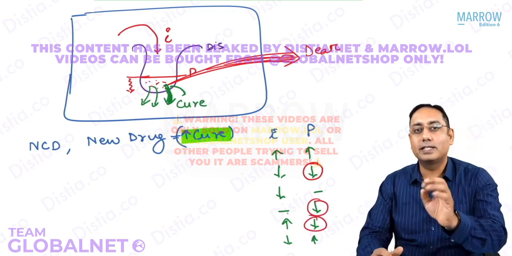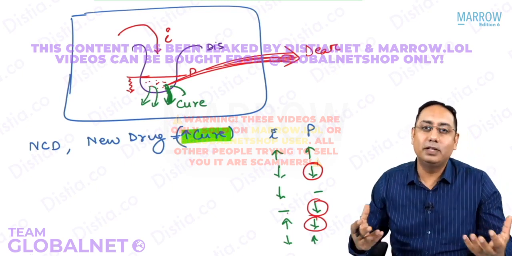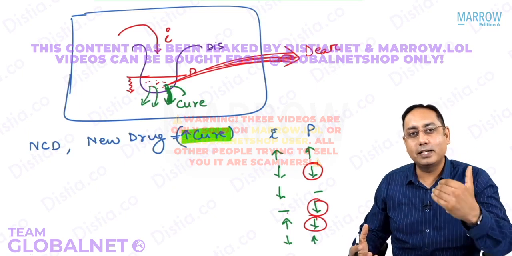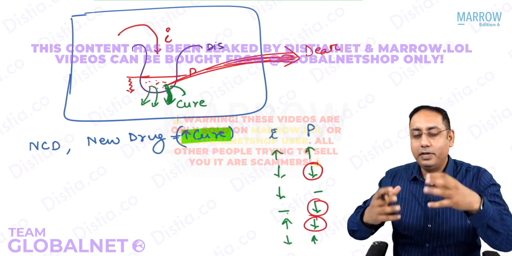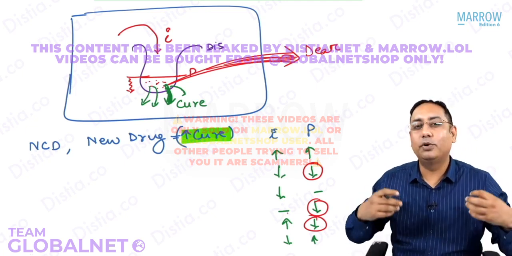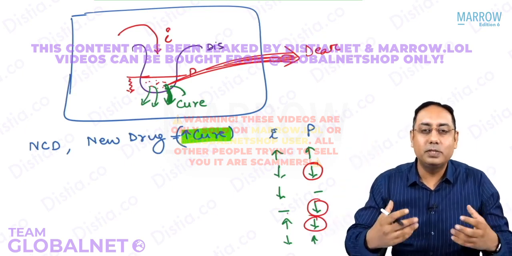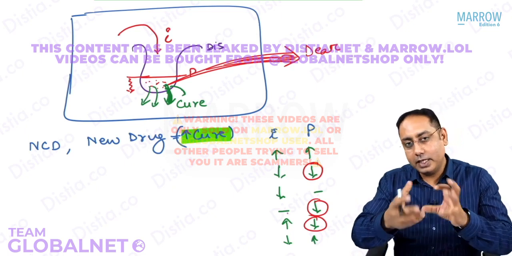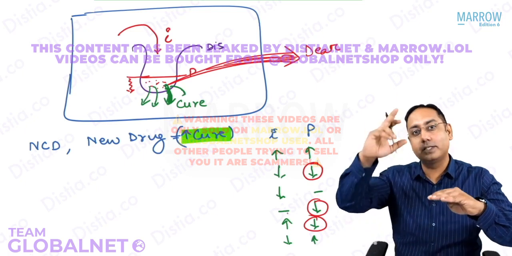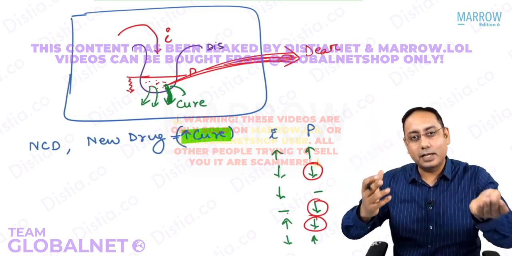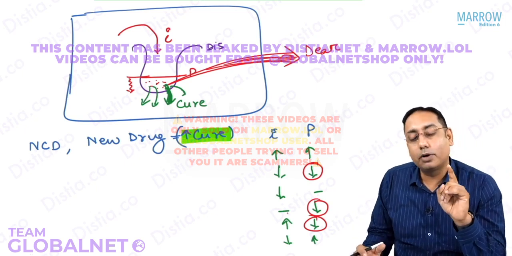Simple. So first I want to train you, beta, that it is wrong somehow. In the medical schools, we have been teaching it as incidence and prevalence. Please note it is always prevalence followed by incidence. We are humans. We don't make disease. We don't make incidence. We can either cure or we can kill, right? So we are humans. We are doctors. So we can change the cure or the death of the disease. That is, we can alter the prevalence. The incidence will be changed later on. So incidence is actually dependent on the prevalence. That's what I want you to understand. Always train your mind that you talk about the prevalence first.